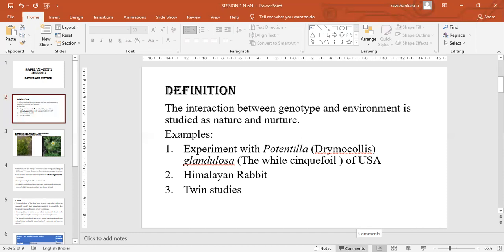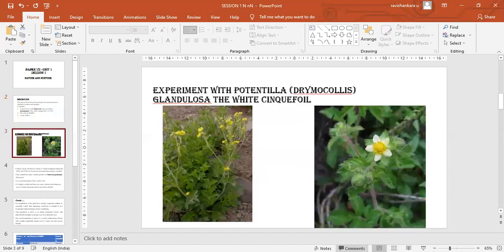And another example we will be dealing with is the Himalayan rabbit, how the temperature condition synthesizes a particular protein which gives black pigment to the tips of structures of the Himalayan rabbit. And one more, a third example, is twin study. Twins are born due to different causes, and the twins who grow in different environmental conditions show different nature. So in this session, we will be